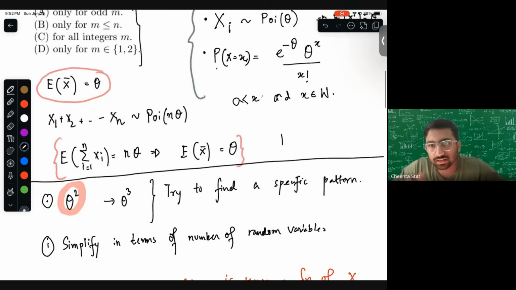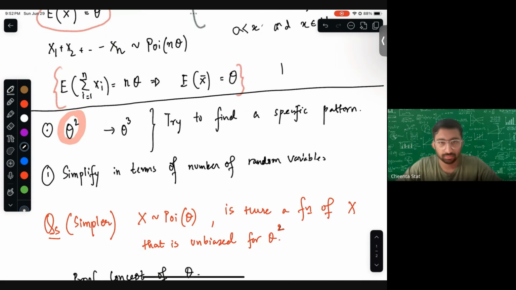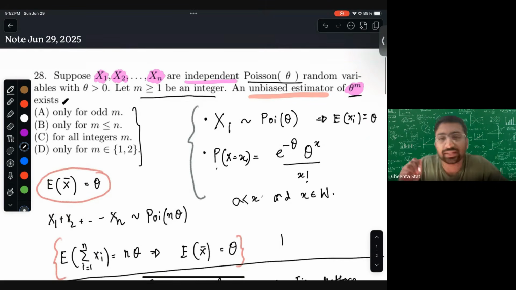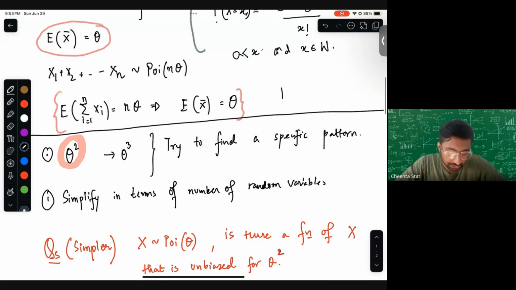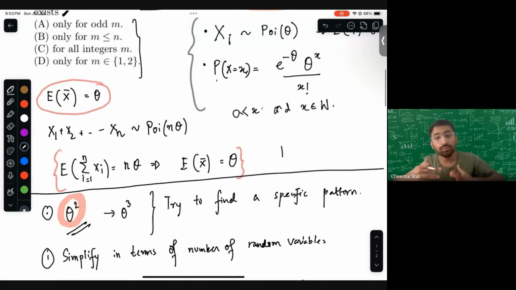So whenever we are stuck in this scenario, the most natural and simplest step is to form a simpler problem. So instead of doing theta to the power m, we will do it for theta to the power 1, theta to the power 2. Sorry, m equal to 1, m equal to 2. We will not do it for all m values.